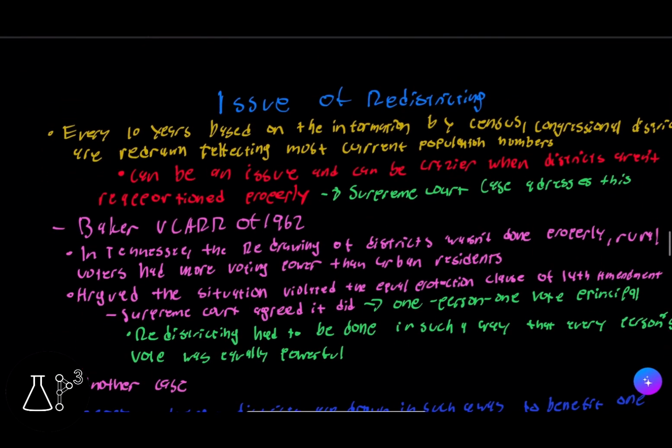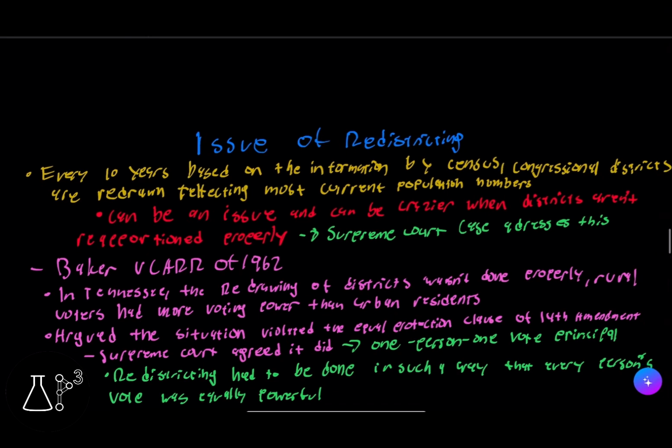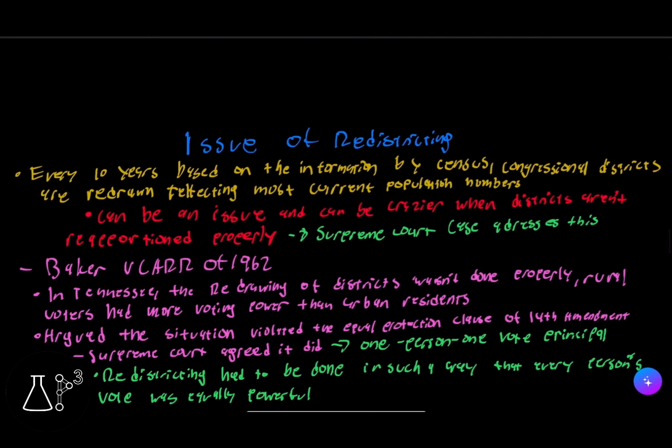There's a lot when it comes to this information, so let's digest. Now we're going to talk about the issue of redistricting. Every 10 years, based on information from the census, congressional districts are redrawn to reflect the most current population numbers. This can be an issue when districts aren't reapportioned properly. There's a Supreme Court case addressing this, Baker versus Carr of 1962. Basically, in Tennessee, the redrawing of districts wasn't done properly, and rural voters had more power than urban residents.